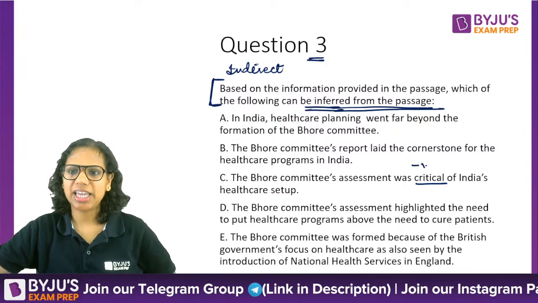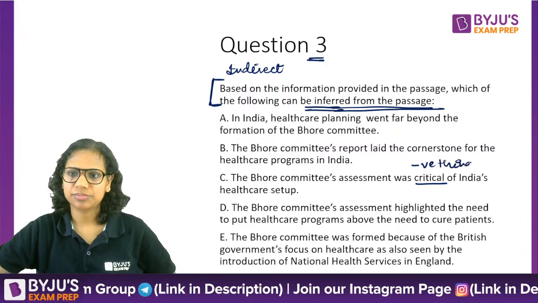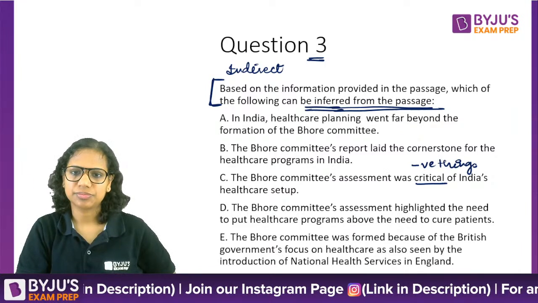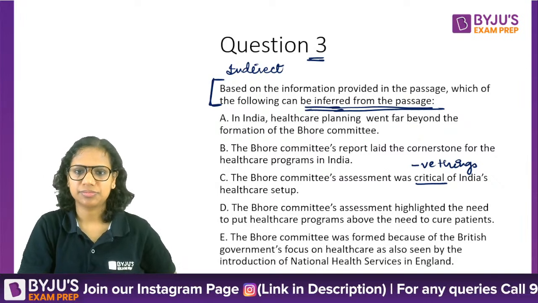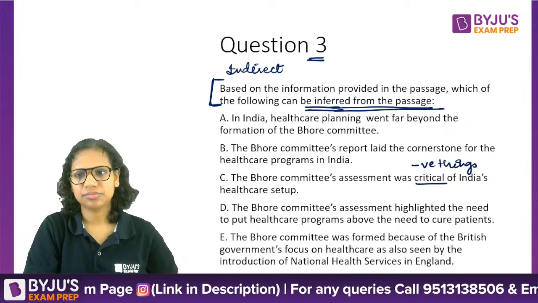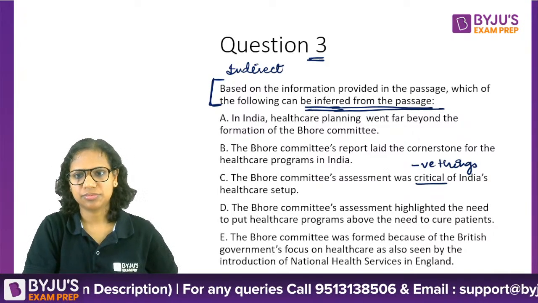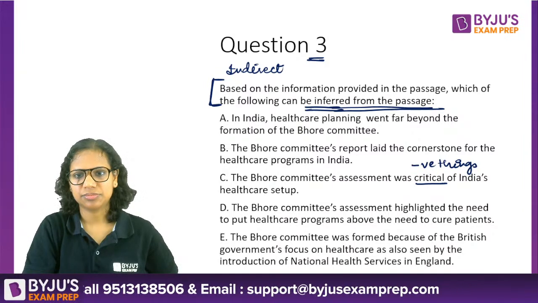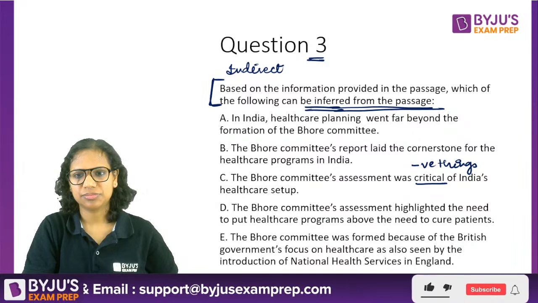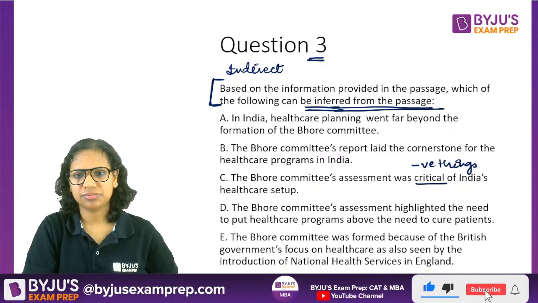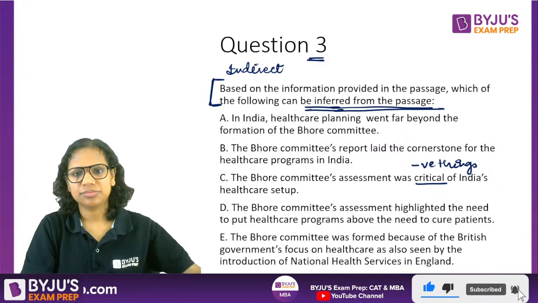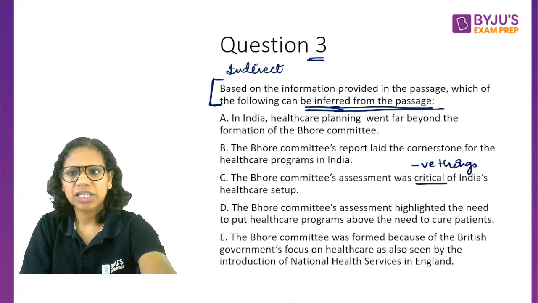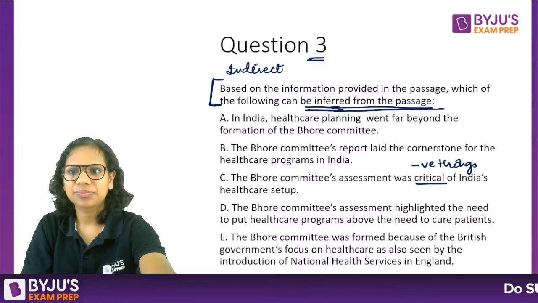Critical here means saying negative things. Read the options.